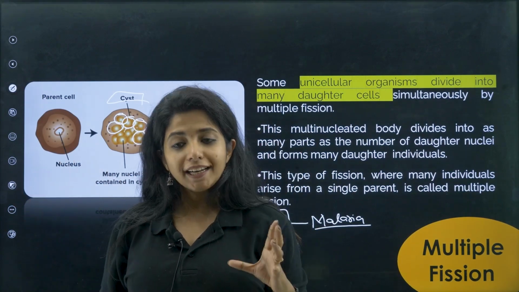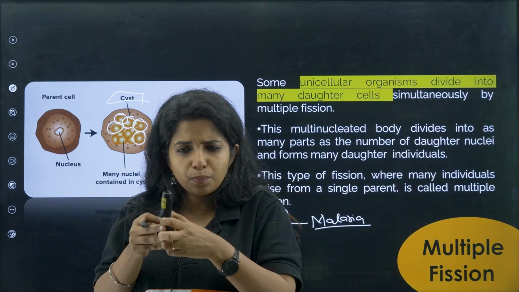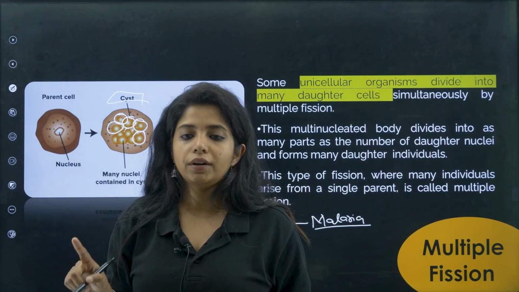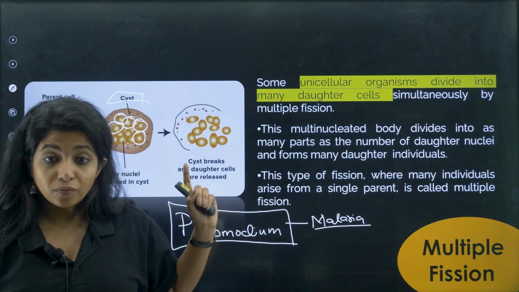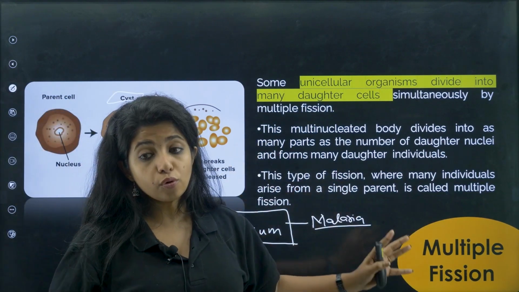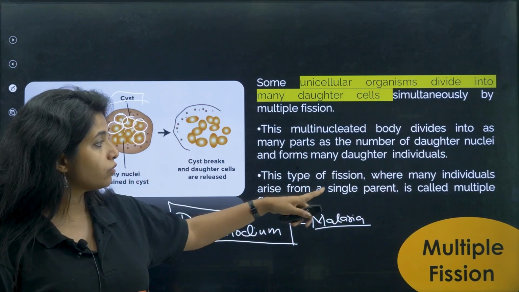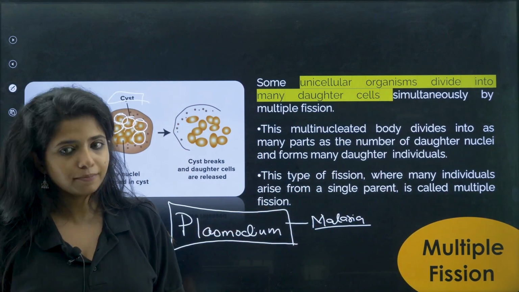Later, when favorable conditions arise, the cyst breaks open and releases the nucleus along with a little cytoplasm around it, and now you have different organisms. From one organism you give rise to many. This type of fission where many individuals arise from a single parent is known as multiple fission.